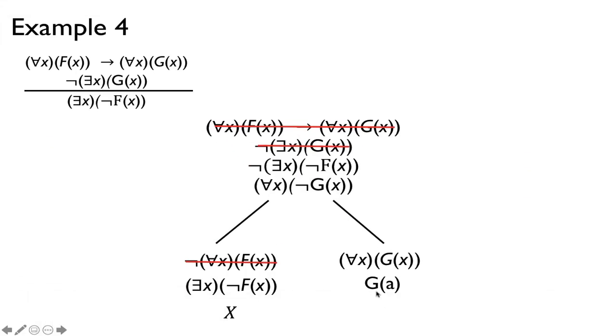And then notice that this right here, for all x not g of x, I can apply a now to get not g of a, and now this also closes. So this is valid.